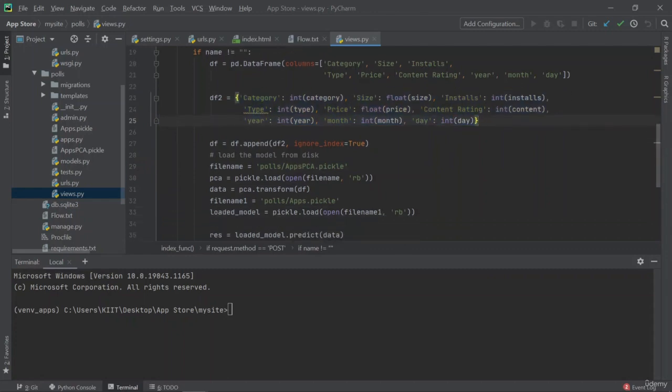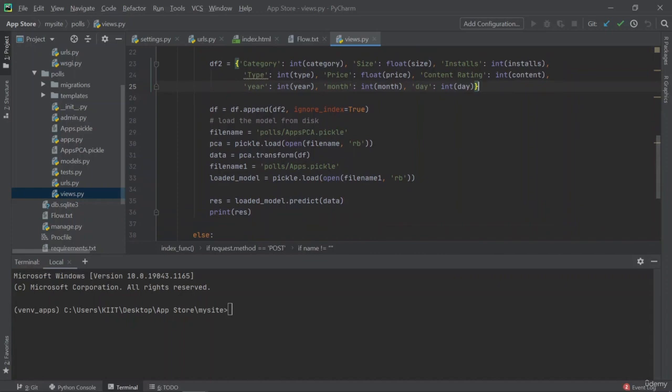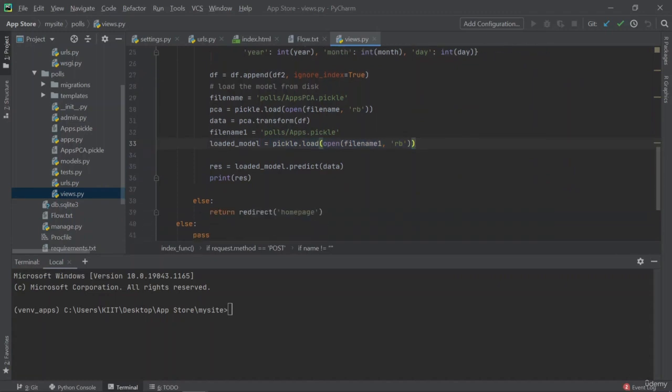So we have to squish it down to 5 columns. For that, we need PCA. So once we have transformed, what we do is we send the transformed data into the loaded model, right? We send the transformed data into the loaded model for prediction. So you can see that I've loaded the model. This is my loaded model here. And then I'm doing the prediction with the transformed data and printing the result.